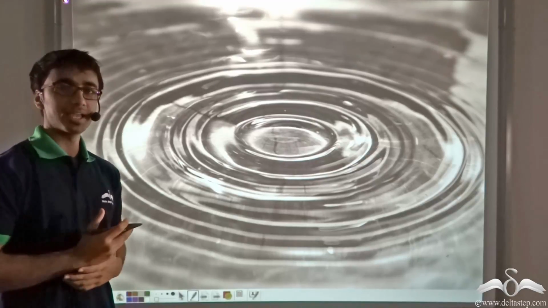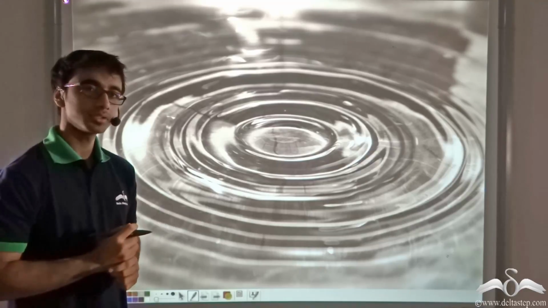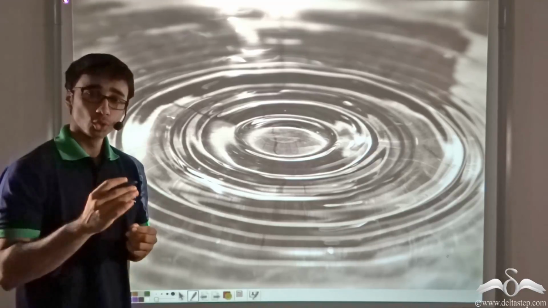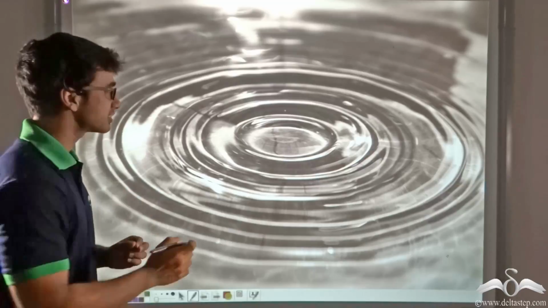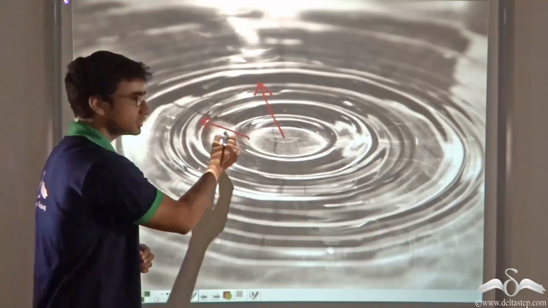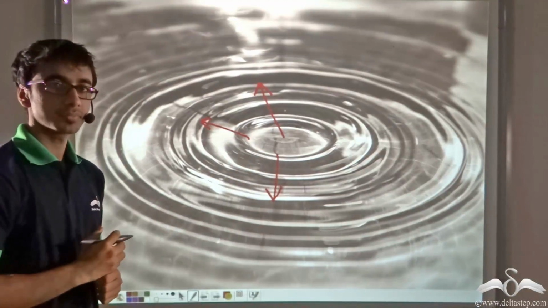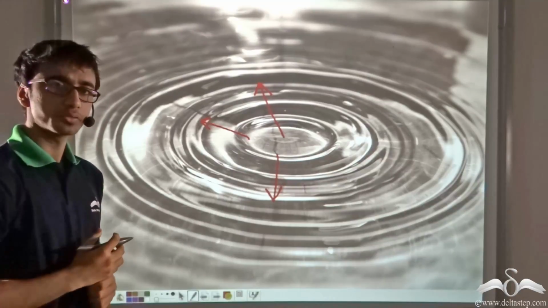Have you ever gone to the bank of a lake or a pond and thrown pebbles into the pond? What do you see? You will find that certain disturbances are formed and spread out in the outward direction like this, and then they ultimately fade away. So, what are these beautiful things?